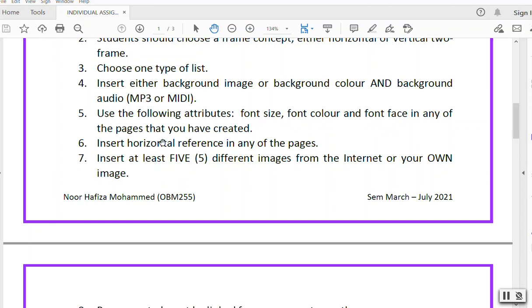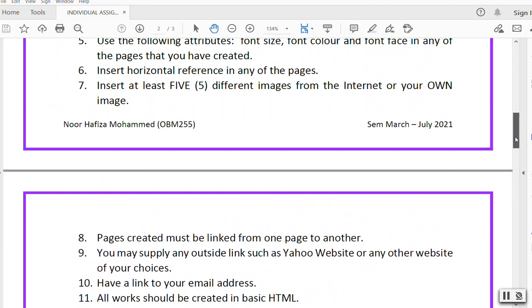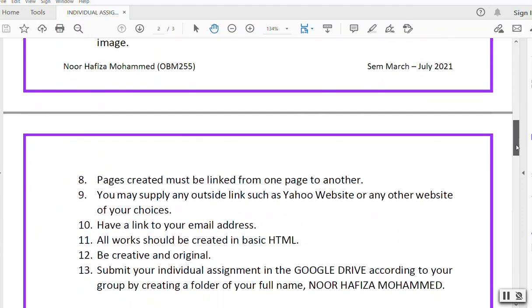And then you need to have a horizontal reference. I'm going to show you after this what a horizontal reference is. Next, number 7, you need to have 5 different images, from the internet or your own images. Maybe you want to have 3 from the internet and 2 from your own. It depends on you, as long as you apply 5 different images. More is better, but less, no. You need to have at least 5.